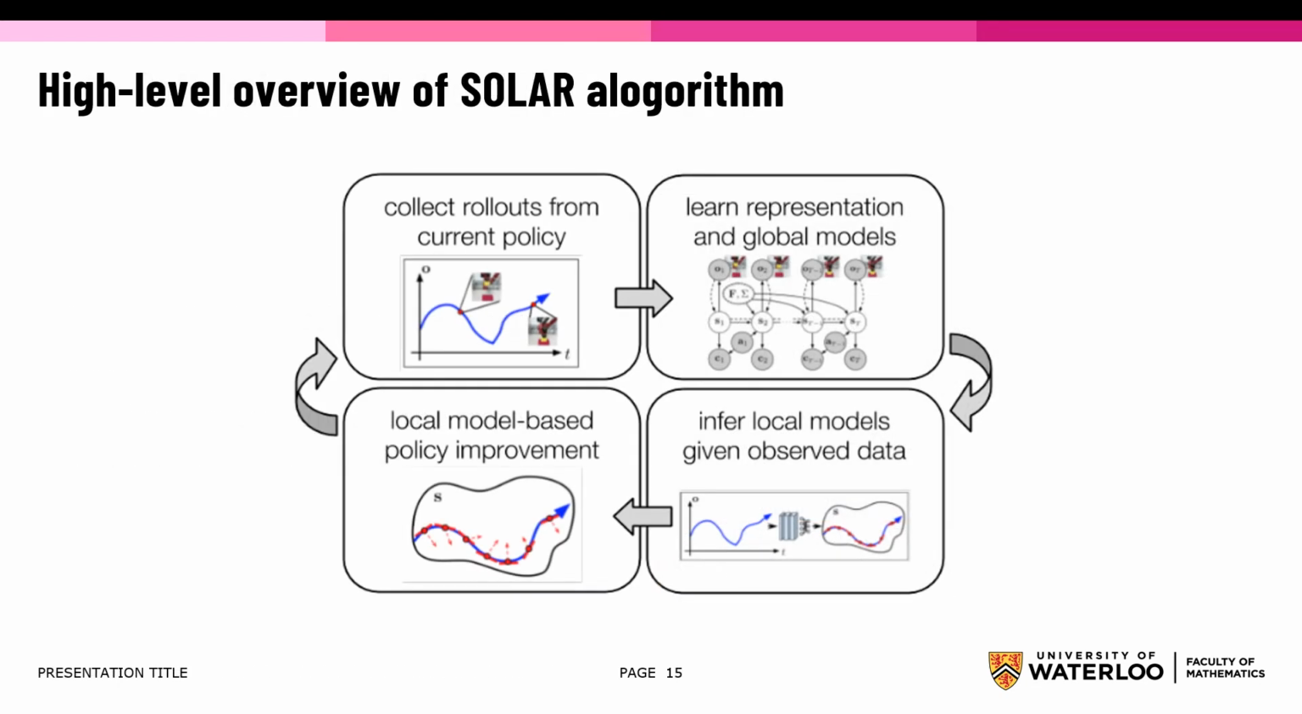Here is a high-level overview of the SOLAR algorithm. The top right is the training phase. This is where the representation in global model is learned. Bottom right, this is where the local model is inferred. Bottom left, the local models are used to make policy improvements. Then using the new policy improvement, we can collect more data, which happens in the top left. We collect rollouts from the current policy. We learn representations and global models from them. We infer local models given the observed data. We update the policy, and we repeat the process.